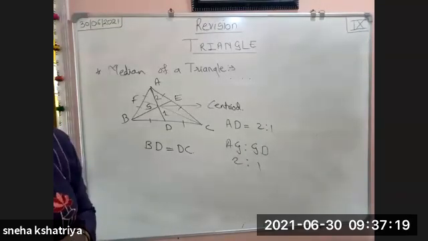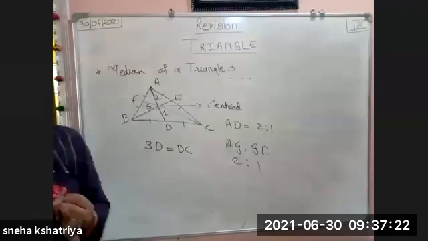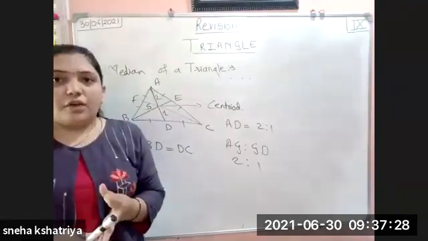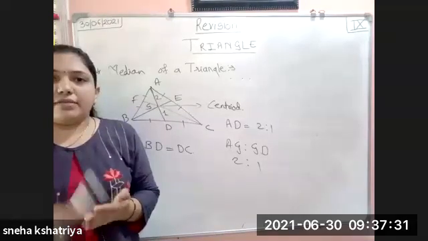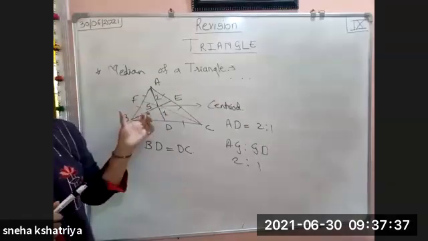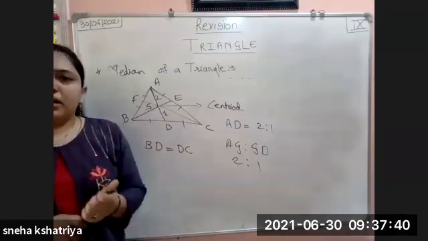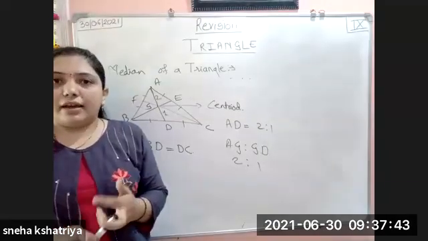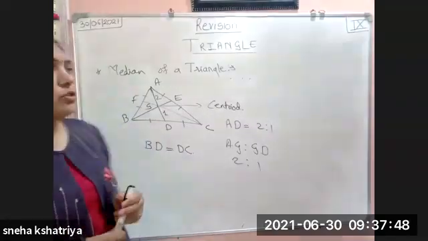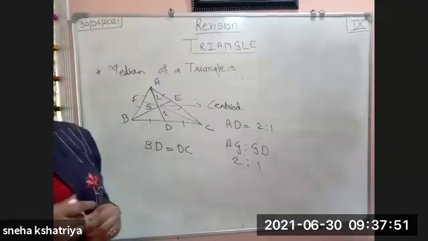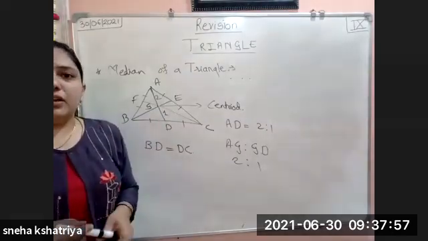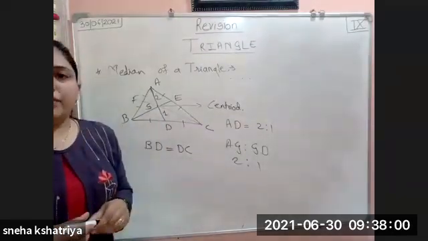What we have learned today about triangles: the idea of congruence of triangles, how we say two given triangles are congruent, by which test, the 5 tests we have seen. Then we have seen altitudes and medians. Related to altitudes and medians, there are different theorems which we have to learn, and by using those theorems we are going to solve examples. So the basic part we have already done. Whenever we start our chapter, we are not going to revise it a lot, because we have already taken a lot of revision.